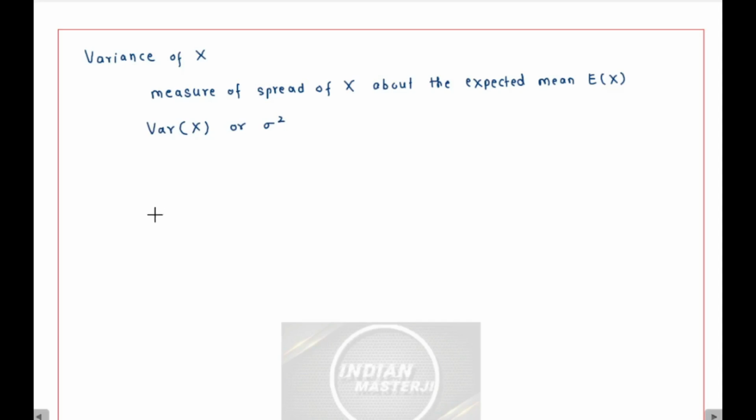So for a discrete random variable x, the variance of x or sigma square is given as the summation of xi square into probability of x taking the value xi, this summation minus E of x whole square. So in turn, this is something like the mean of x square. Correct?